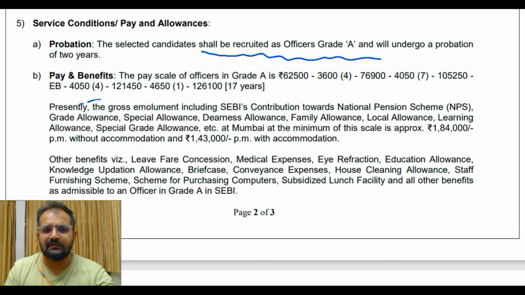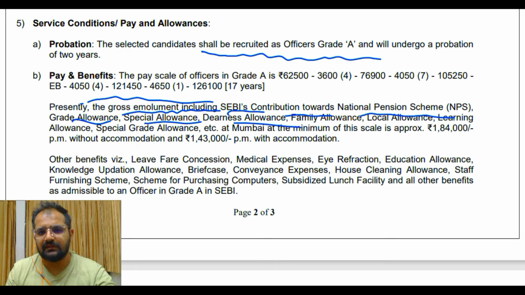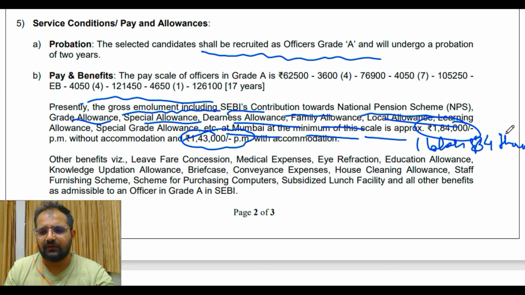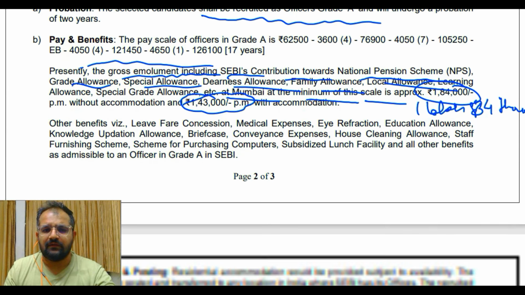Here you can see the pay and benefits, that is the salary. Presently the gross emolument, including SEBI's contribution towards NPS, grade allowance, special allowance, DA, family allowance, local and so on, at Mumbai, at the minimum of this scale is approx 1,84,000, which is a very good thing and you can easily clear this. So without accommodation it is 1,84,000 and with accommodation it's 1,43,000 per month. You can see the other things that are given, a very good opportunity.